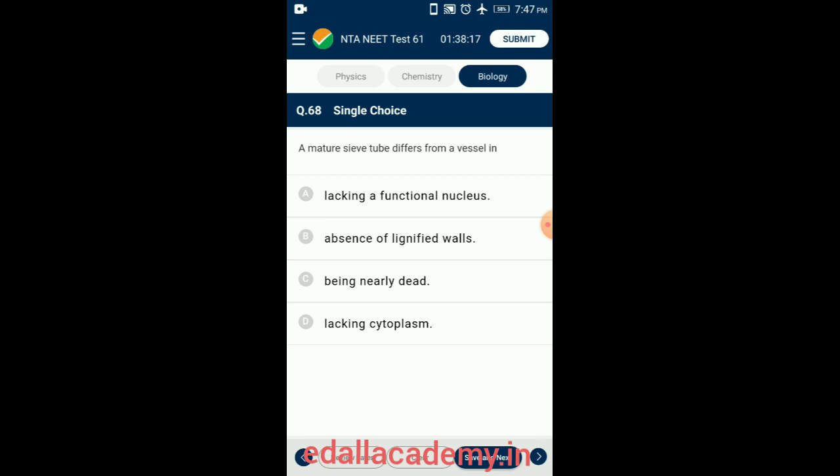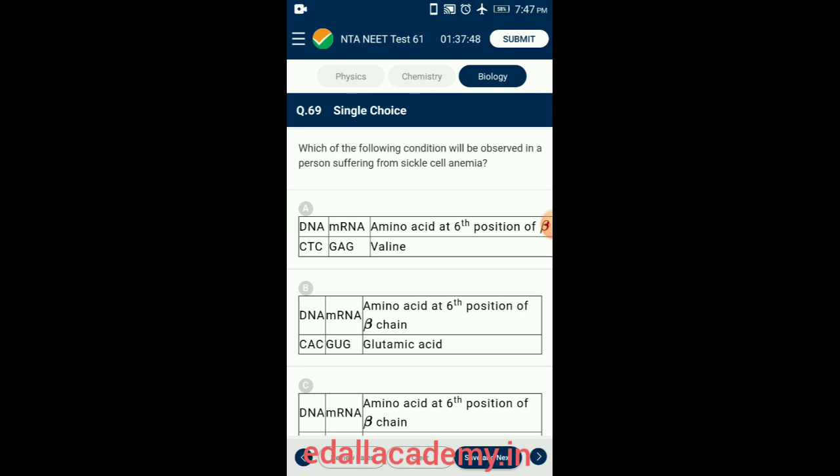Sieve tube elements are also long tube-like structures arranged longitudinally and are associated with companion cells. Their end walls are perforated in a sieve-like manner to form the sieve plates. A mature sieve element possesses a peripheral cytoplasm and a large vacuole but lacks a nucleus. So the answer is option B, absence of lignified walls. Question number 69. Which of the following conditions will be observed in a person suffering from sickle cell anemia?